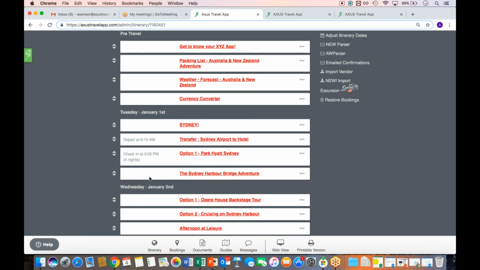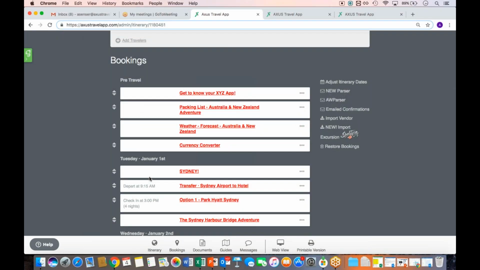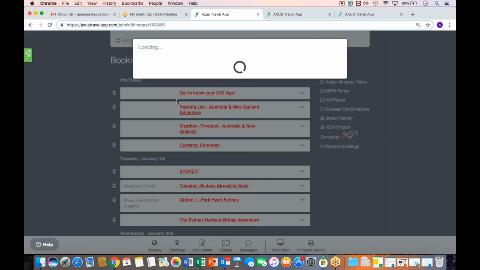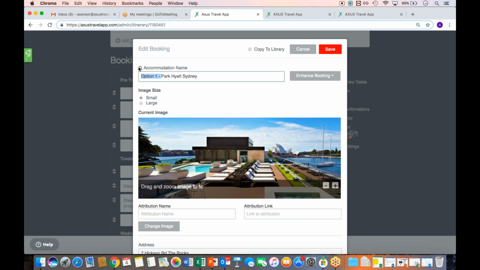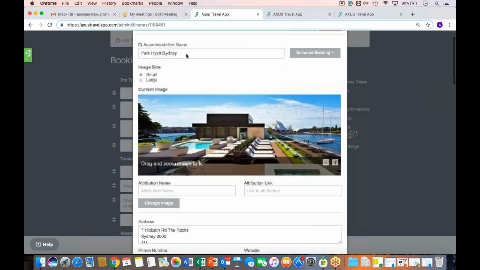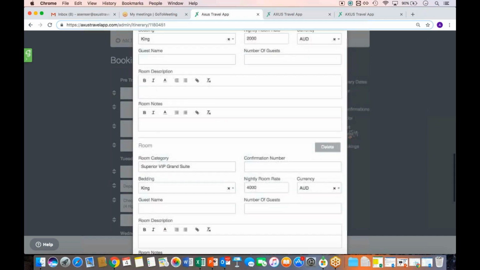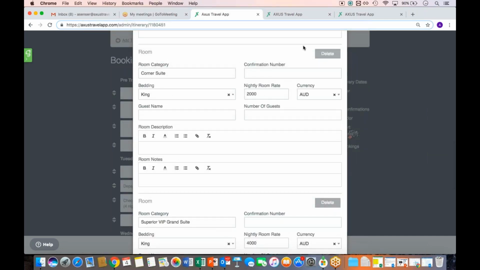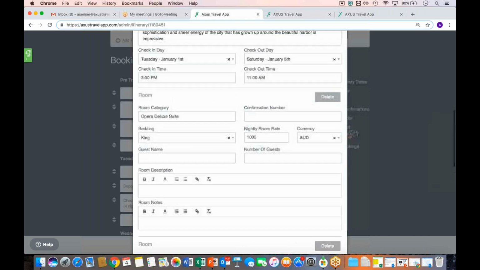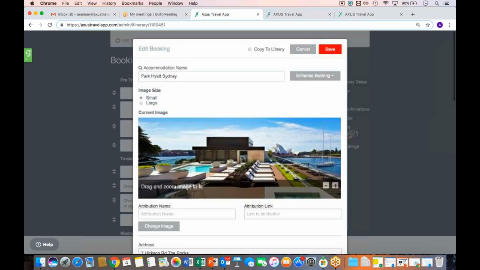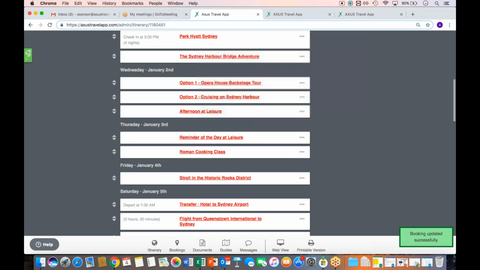And then we can quickly go through, now that we've added the dates, we've confirmed with our clients, or maybe you're in the process of confirming with your clients, you can then go through and kind of clean up what their options were. So get rid of that option 1. Maybe they've chosen that Superior VIP Grand Suite. Great. We're going to delete the other 2 and save. When we're ready, we can add our confirmation numbers and finish it off from there.